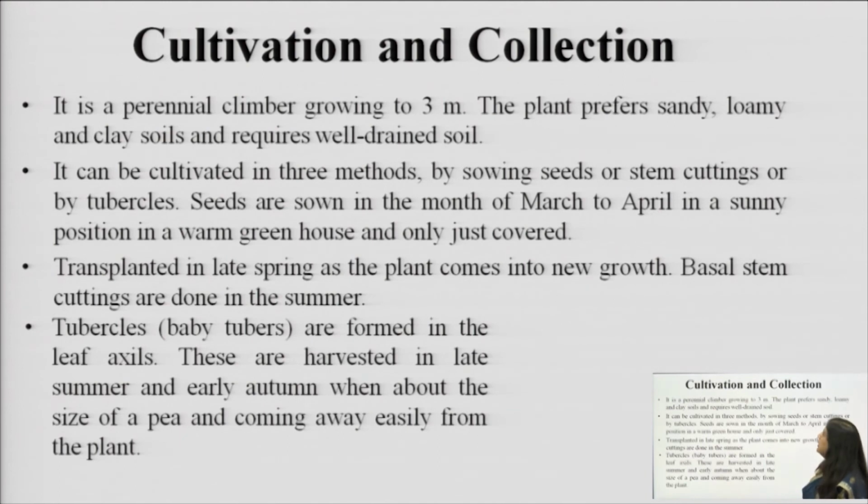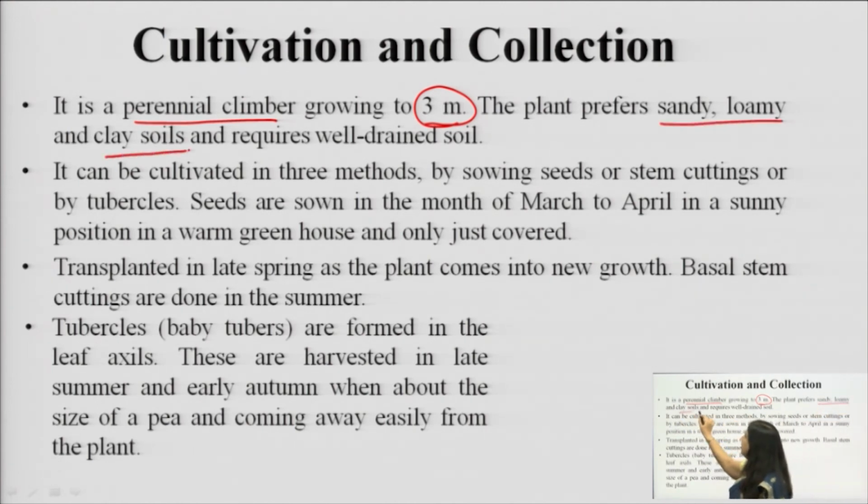And what is the cultivation and collection? It is a perennial climber, means once it grows, it remains there only, and it grows up to a height of 3 meters. The kind of soil required is sandy, loamy or clayey soils, and it should be well drained, means water should not be retained.